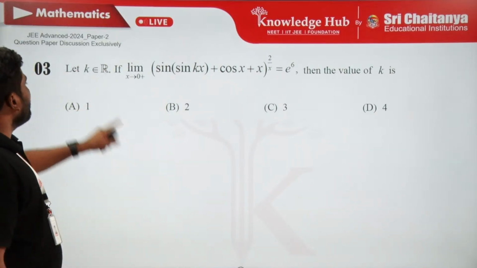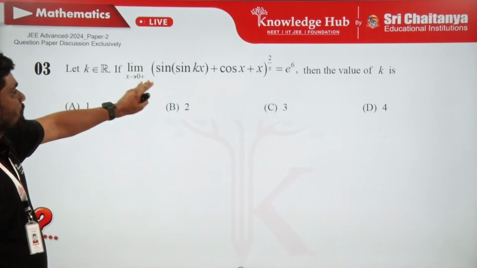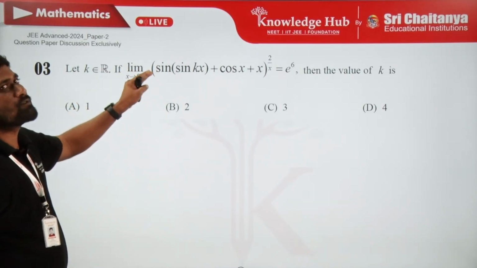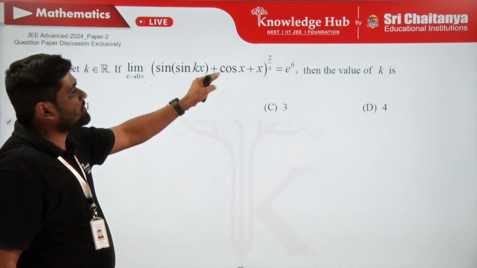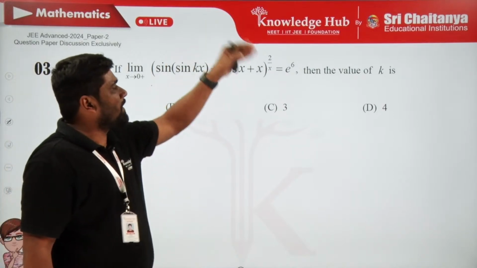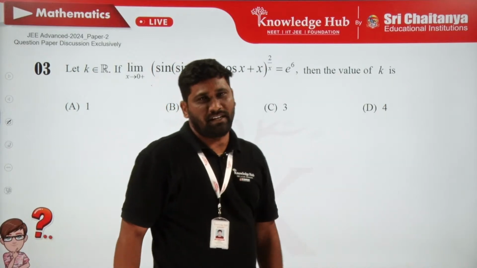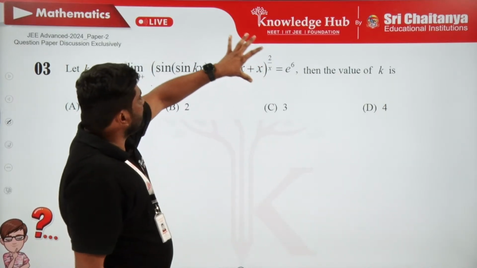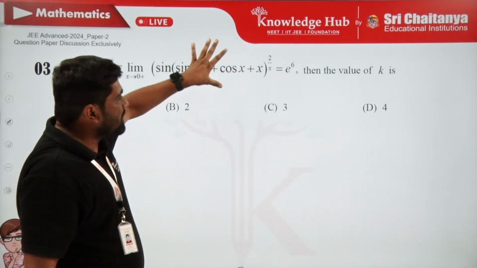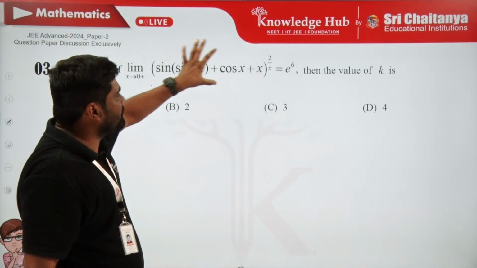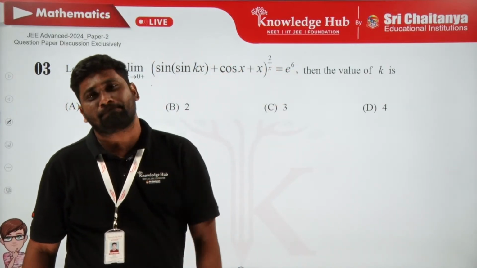What is actually given? For any real number k, when the limit as x tends to 0 plus, means when x is approaching 0 from the right side, of (sin(sin kx) + cos x + x) whole power 2/x is e^6. Then what is the value of k? The only thing missing in this limit is the value of k. There is a value of k for which the limit of this function is e^6, and he is asking us to find that k.